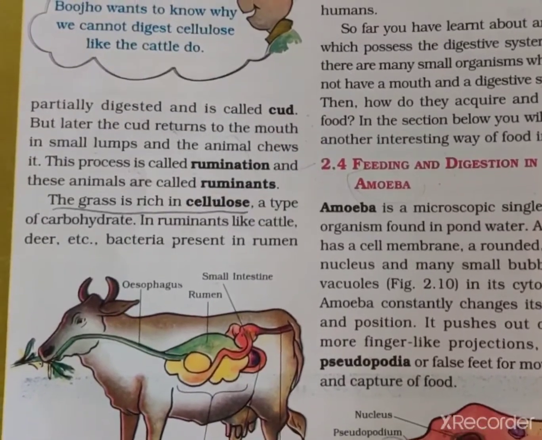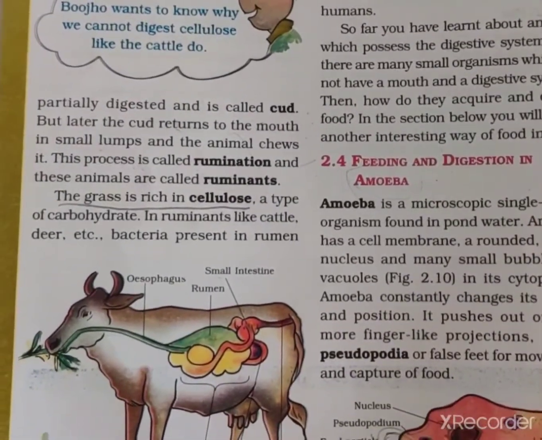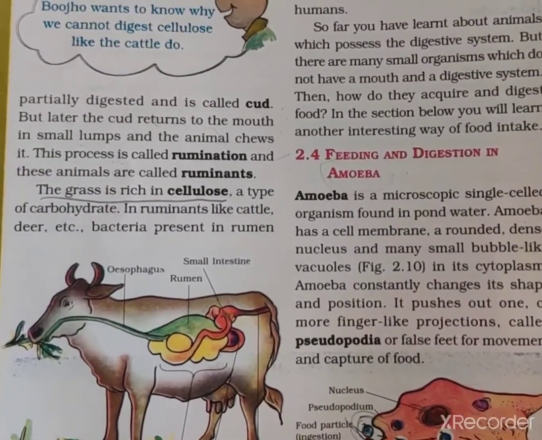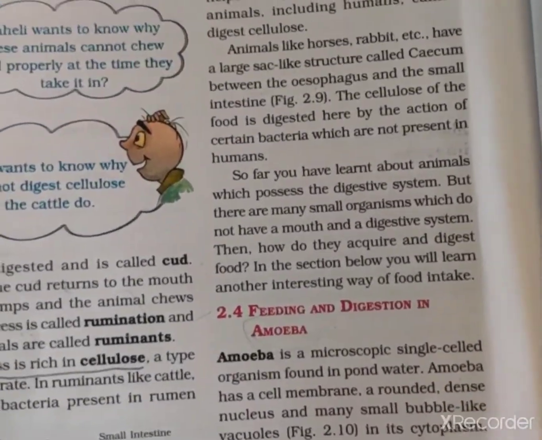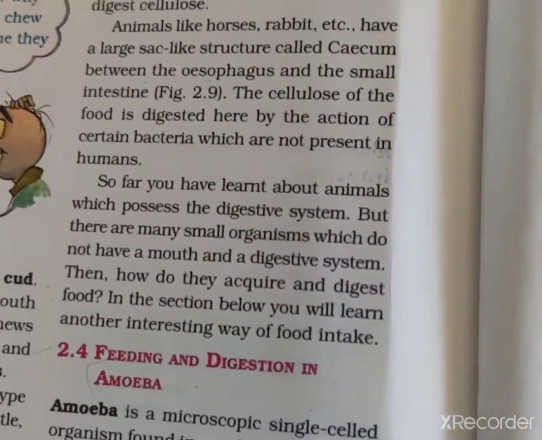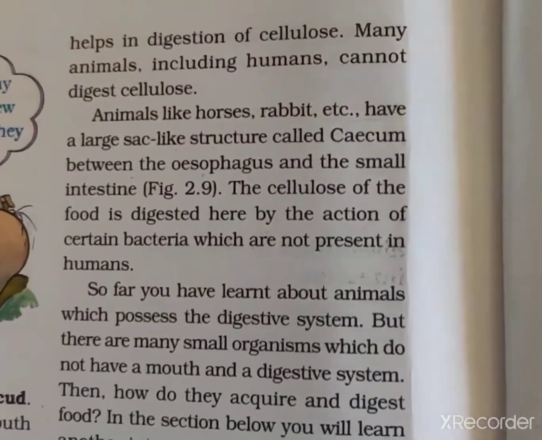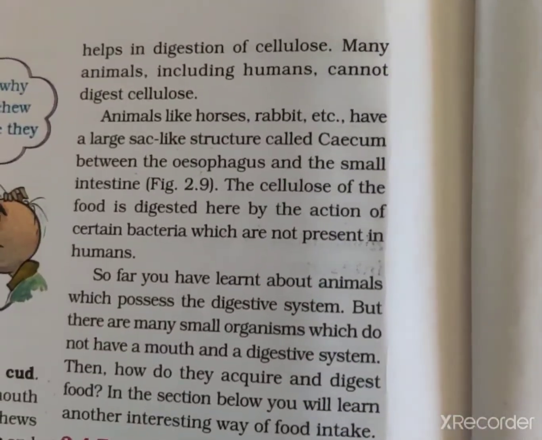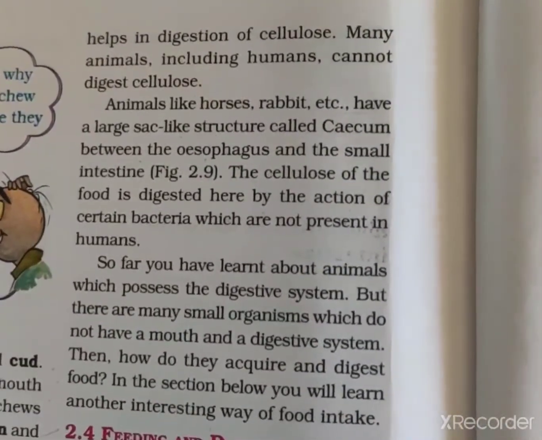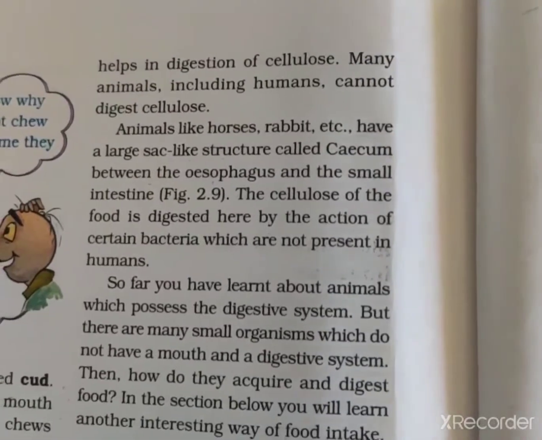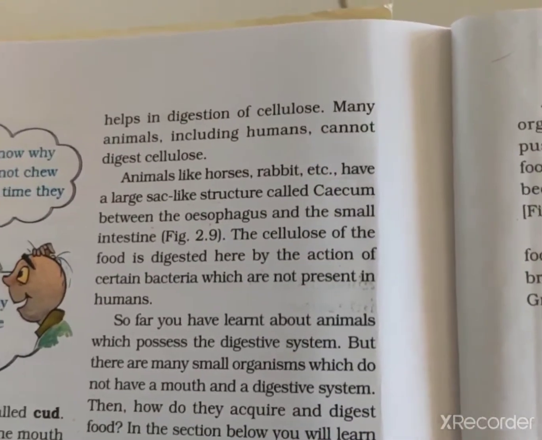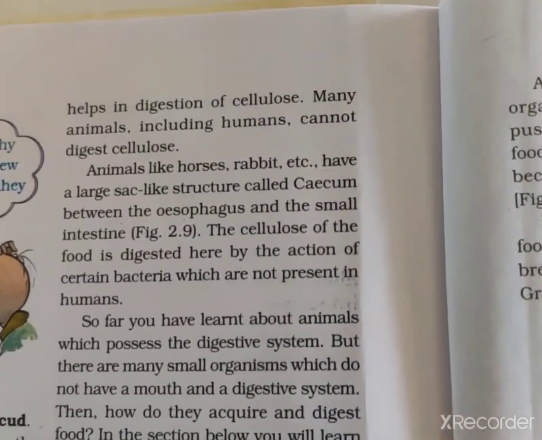In ruminants like cattle, deer, etc., some bacteria are present in the rumen. It means that in their stomach some bacteria are present, and these bacteria help in the digestion of the cellulose. Many animals, and even humans, cannot digest cellulose.